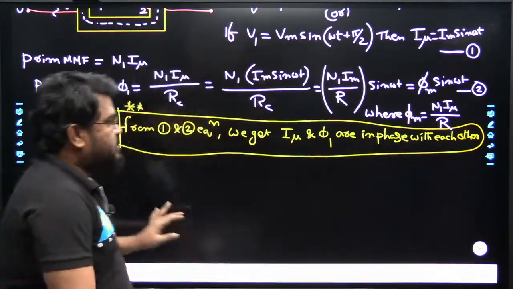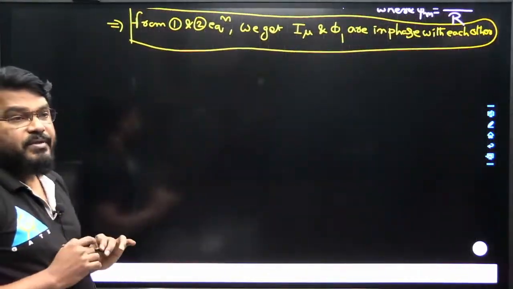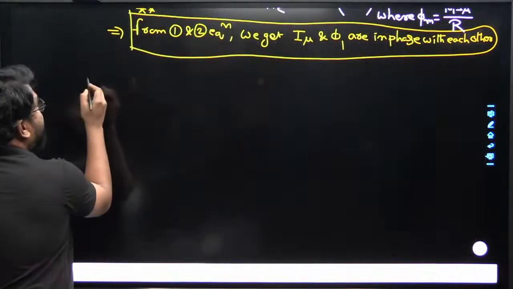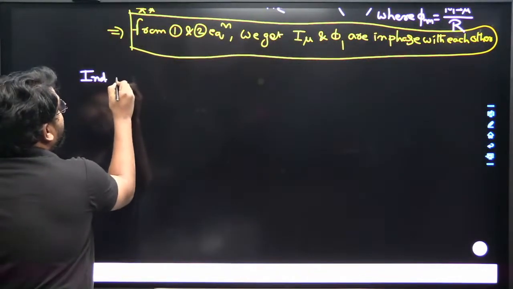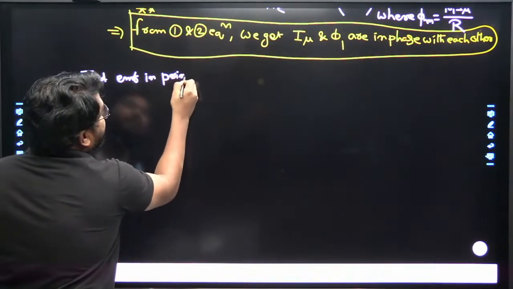Next, let us find out the induced EMF in the primary winding of the transformer. What is the formula here?